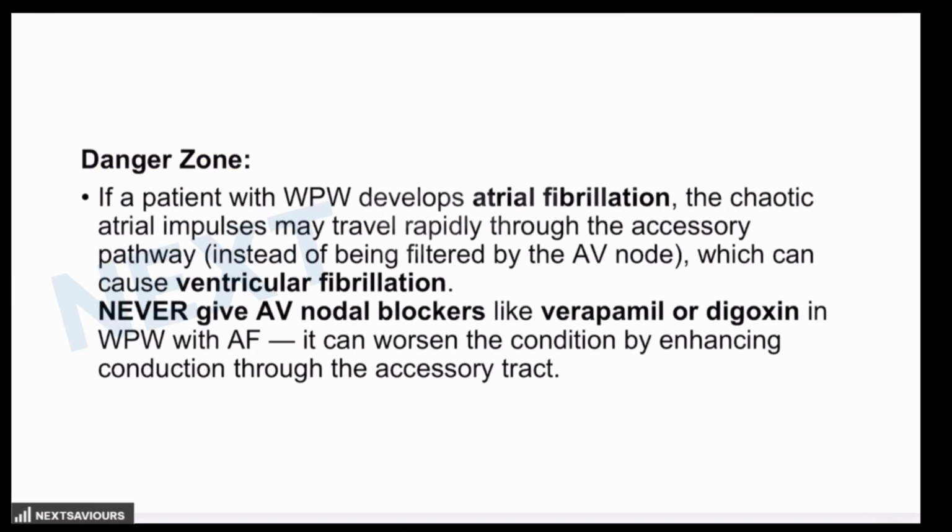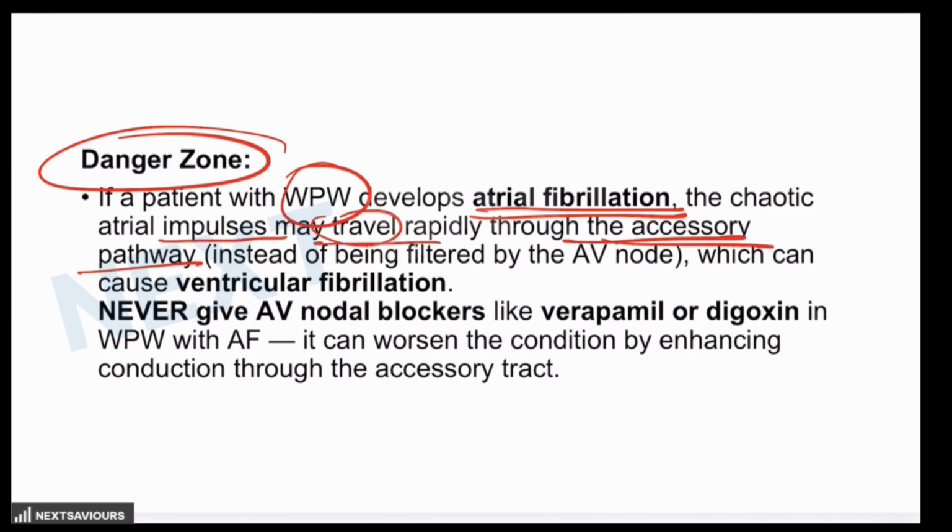Now, one important association which might result in a hazard is that if a patient with Wolff-Parkinson-White syndrome develops atrial fibrillation, then the chaotic atrial impulses may travel rapidly through that accessory pathway instead of being filtered by the AV node, as we have just seen, which can cause ventricular fibrillation.